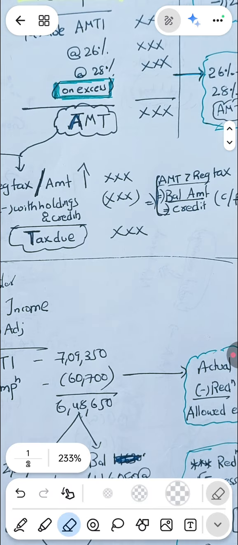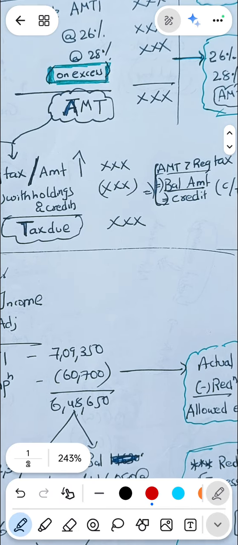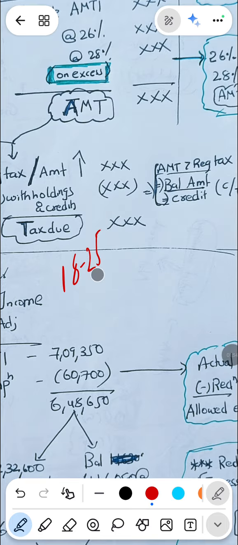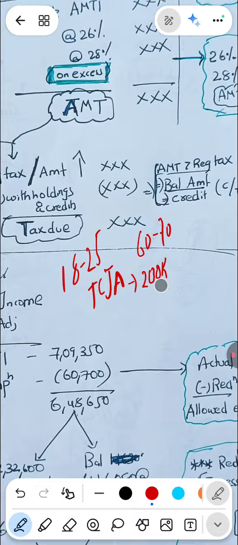Again, I would like to tell you one thing. From 2018 to 2025, we have the Tax Cuts and Jobs Act. Earlier, before 2017, more than 60 to 70 lakh people used to pay alternate minimum tax. But during the Tax Cuts and Jobs Act period, only 200k, 2 lakh people are paying alternate minimum tax. That is due to lower tax rates and enhanced exemption limits.